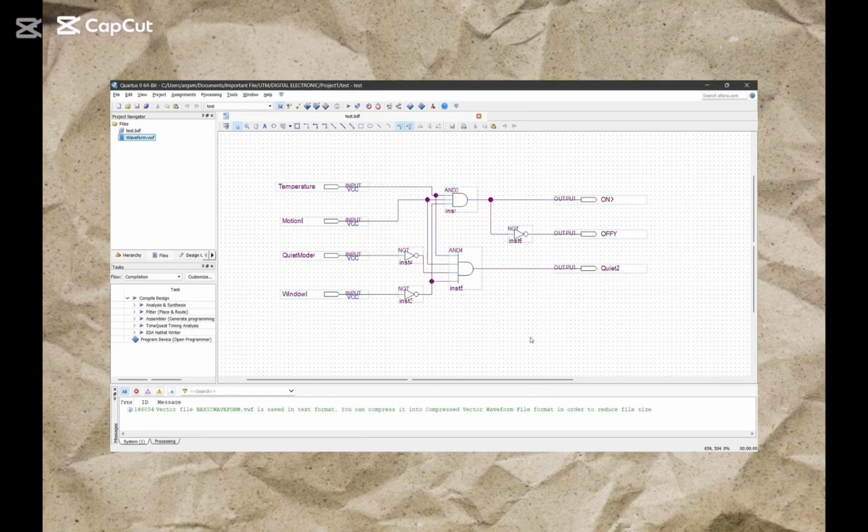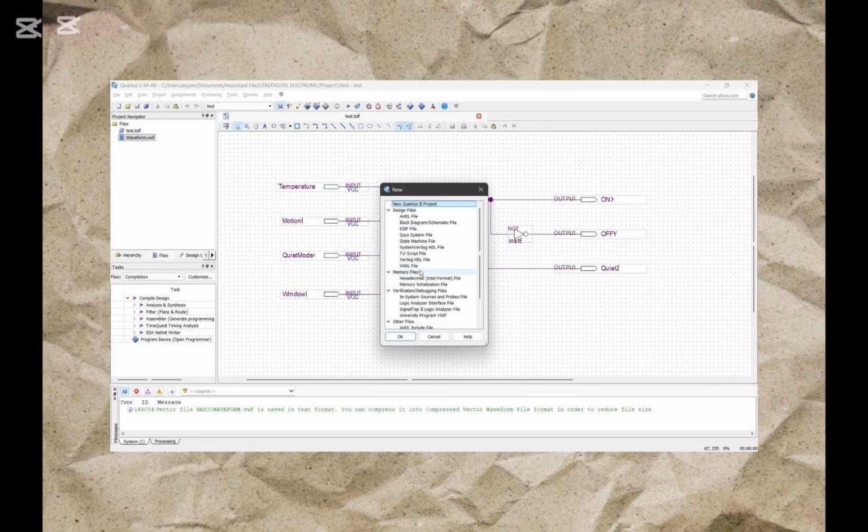Okay, so after we've done with our gate, first of all, we need to have the waveform. So how to do it? We go to file and then we click on new. Then we will need to find the university program VWF and click here and then click OK.